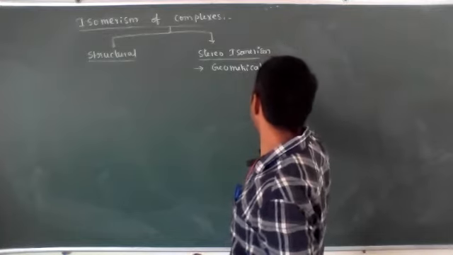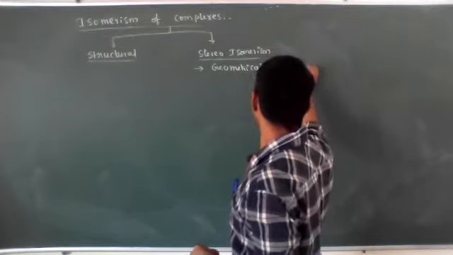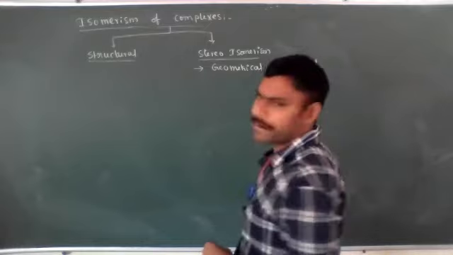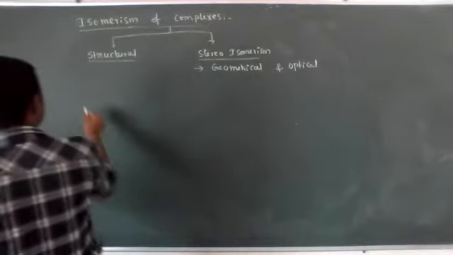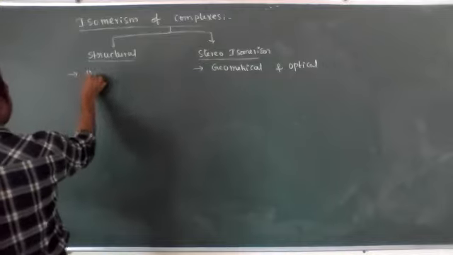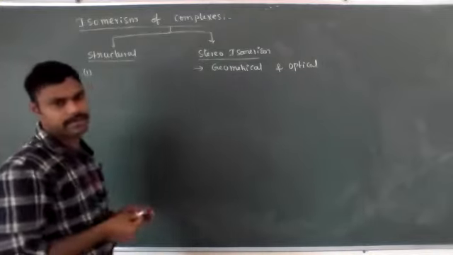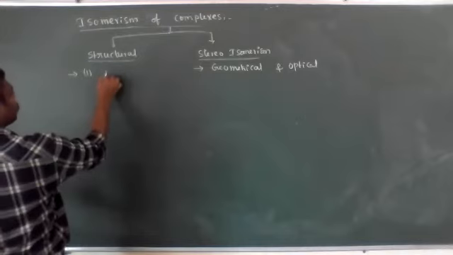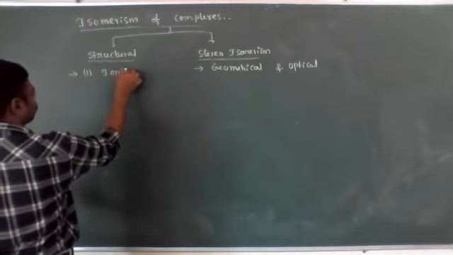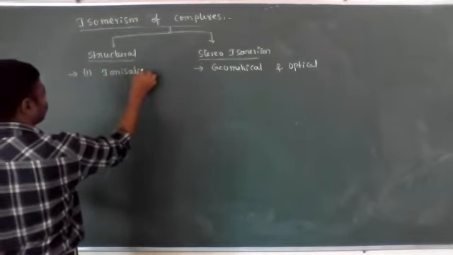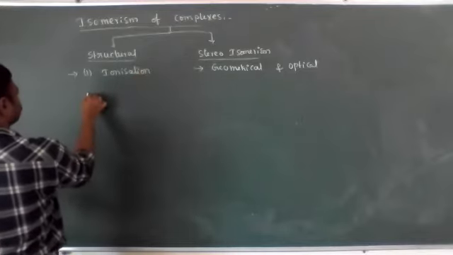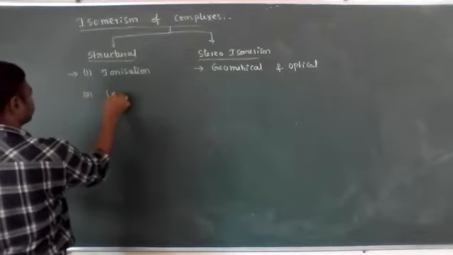Geometrical isomerism and optical isomerism. And what are the different structural isomers? Mainly four important structural isomers are present. One is ionization isomerism. Second one is linkage isomerism.